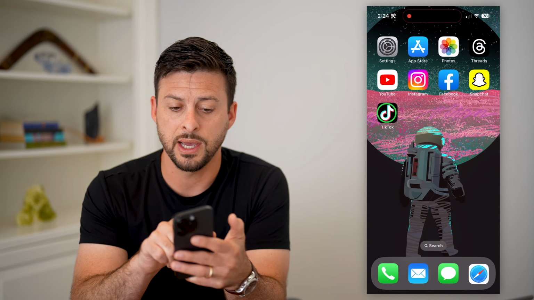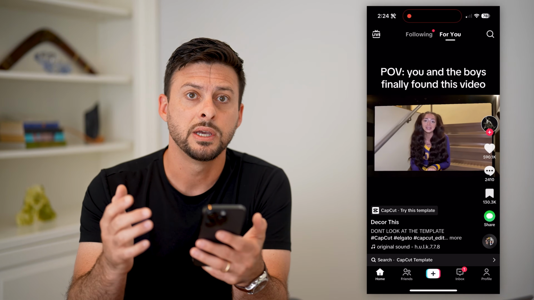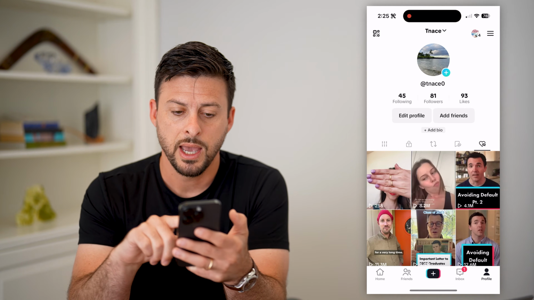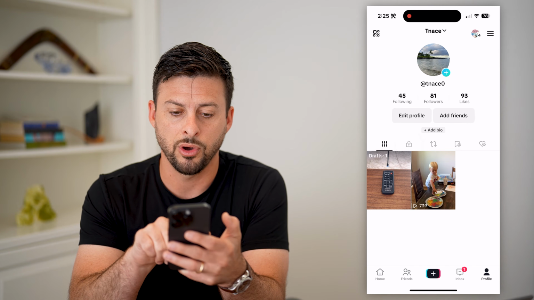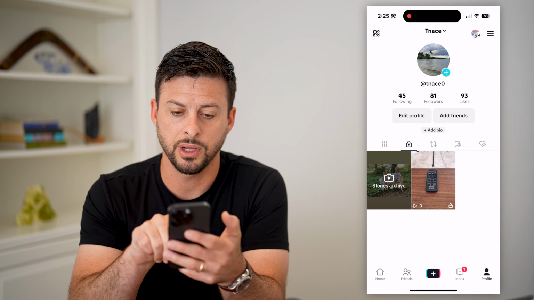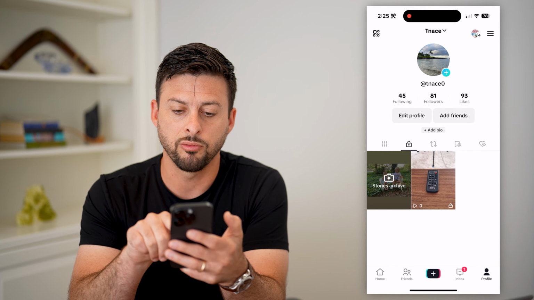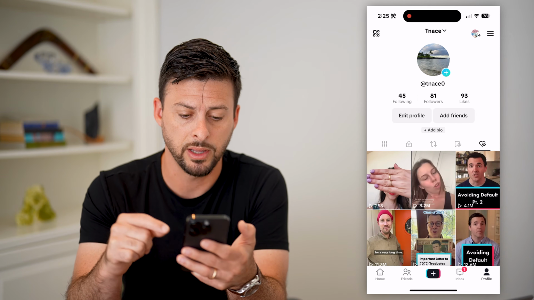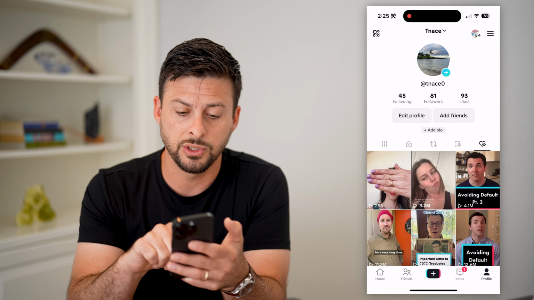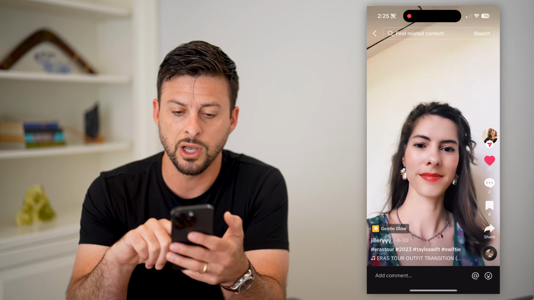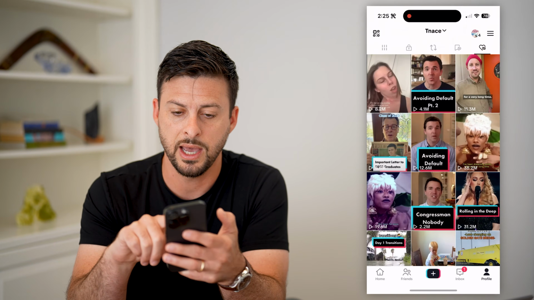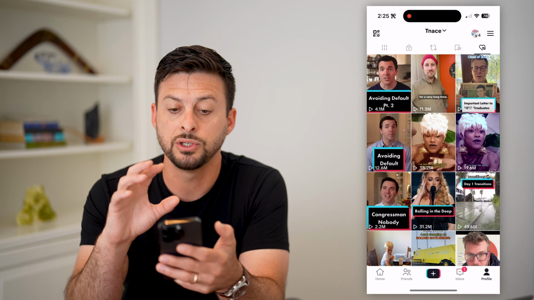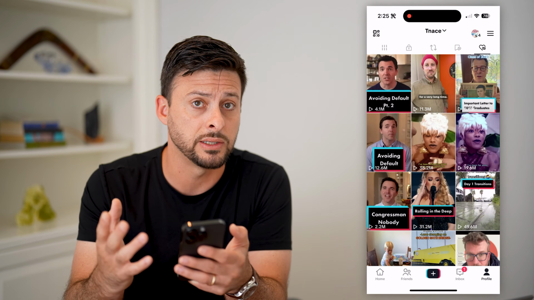However, if you're not running into that, maybe you haven't liked 500 videos, there are other steps you can go through as well. So let's tap on your profile at the bottom right. And you can see here drafts, all of your private stories, archives, any of your reposts. At the very right, you can see that little heart with the line crossed out, meaning that nobody else can see my likes. So what you want to do is go into some of these videos and then just uncheck that heart. So do that for a couple of videos, tap on them and uncheck that heart. Basically just go through this process and unlike some videos.